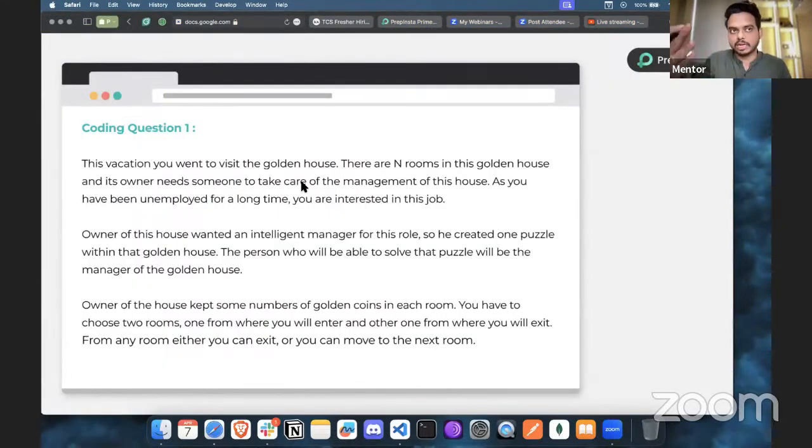Once you get selected for TCS, again you have to give interviews so that you will get assigned to a project. So the client will hire you. There are so many things you will get to know post that once you join the company. Okay, so that's it, guys.